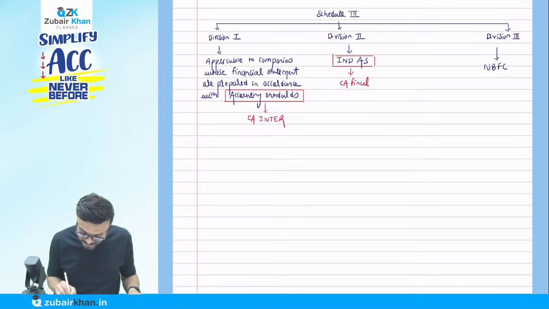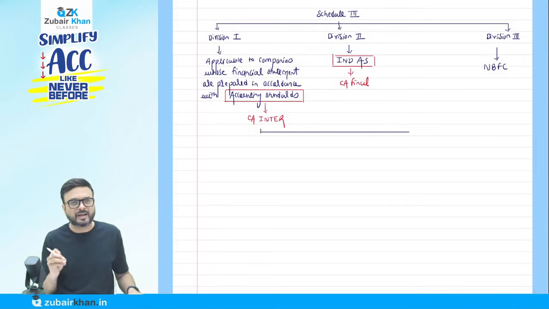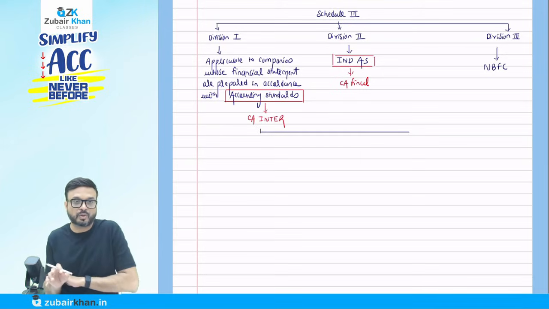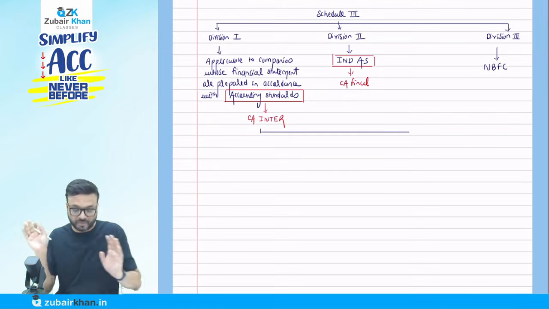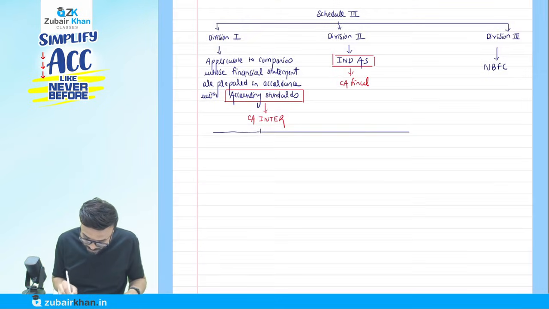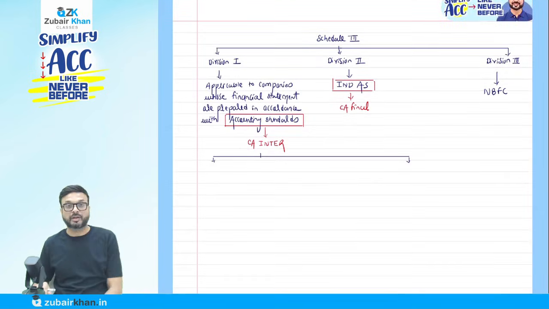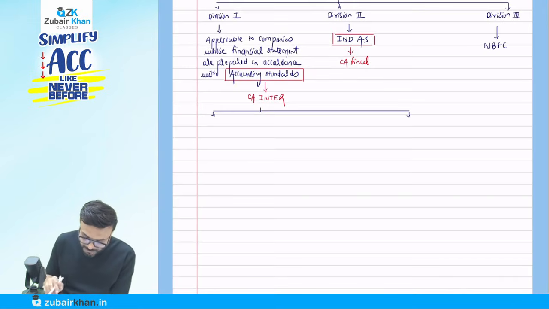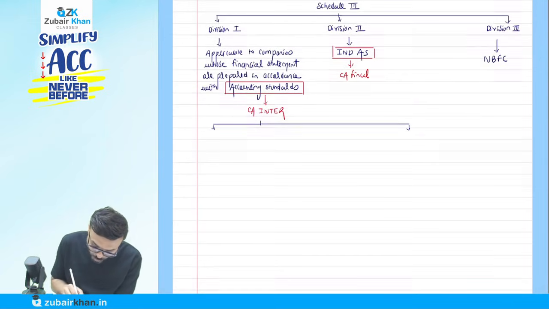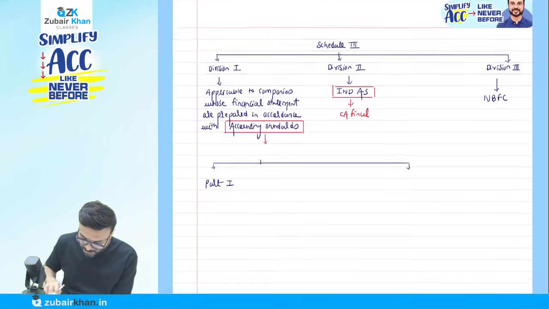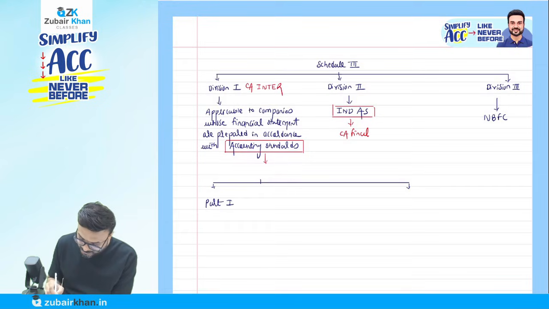Division 1 tells us that this is the Schedule 3 which is applicable to not Ind AS, which is at the final level. Remember, when we talk about Schedule 3, I am talking about division 1. In Schedule 3 division 1, you have 2 parts. Write down there, you have 2 parts. Let me write it down so you do not get confused: this is at the inter level, and this is at the final level.